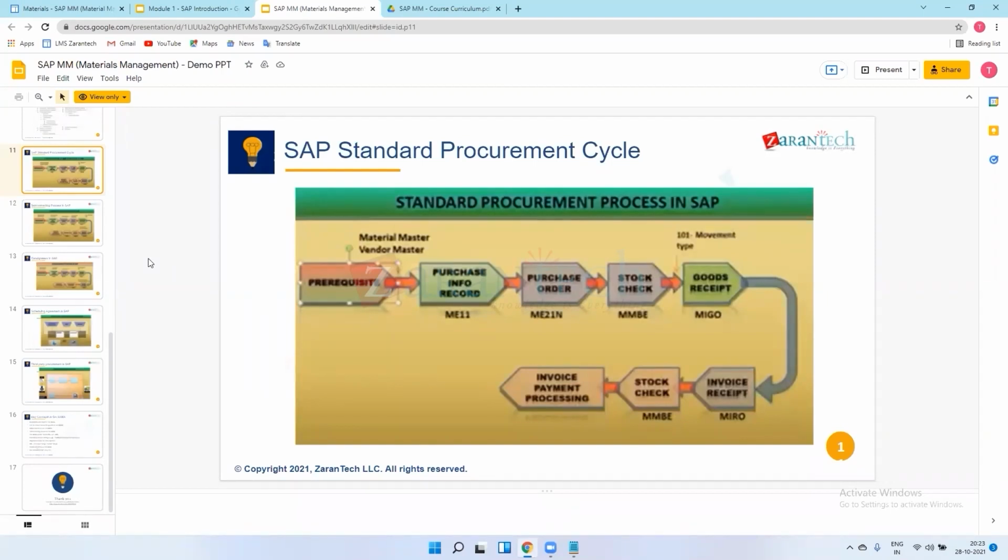So you just tell them that if we need to implement fresh SAP software for the client, that is called a greenfield implementation. It means there is no platform, the client has a blank slate, and they just want to implement SAP in their industry. They come to you asking about SAP implementation.